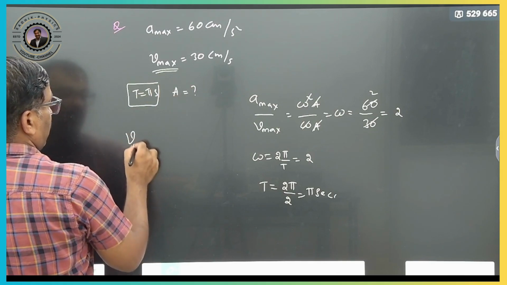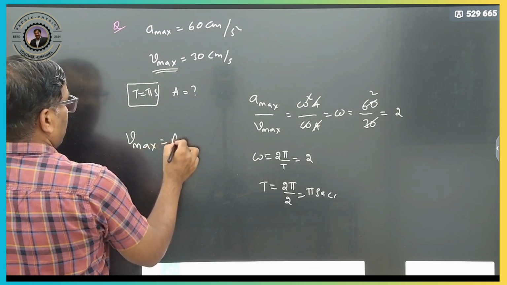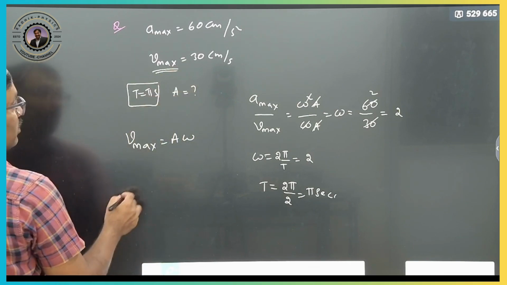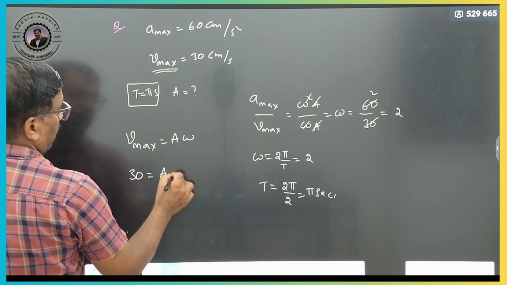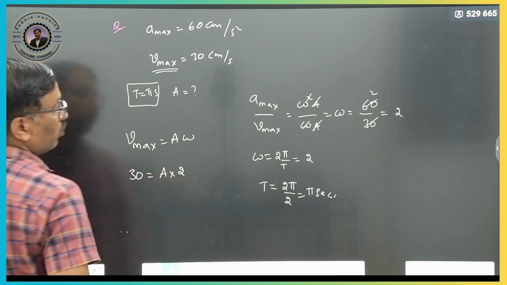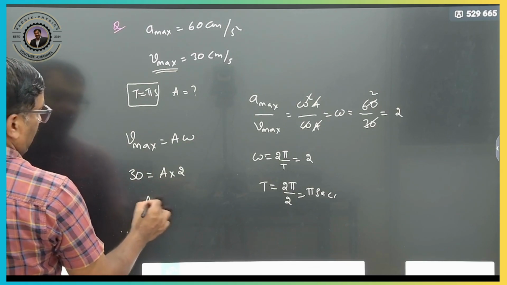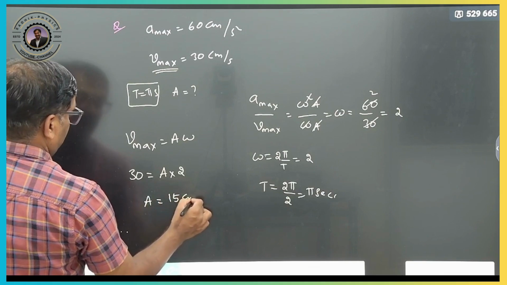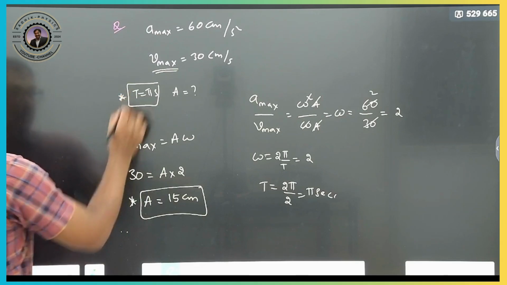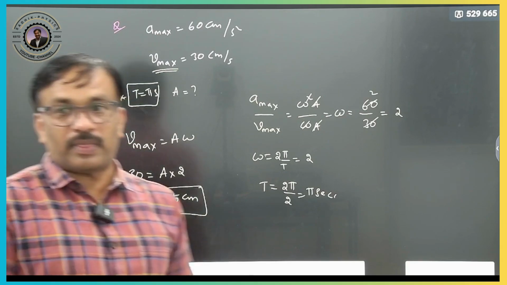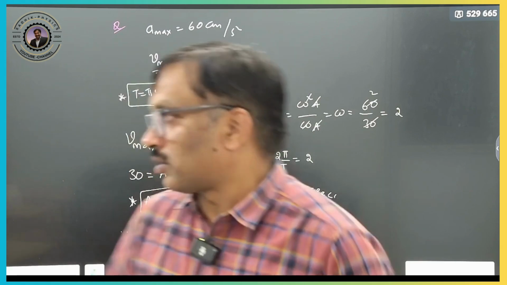What is the V max formula? A omega. V max is 30 centimeters per second, and omega is 2, so A is equal to 15 centimeters. So the time period and the amplitude we got.